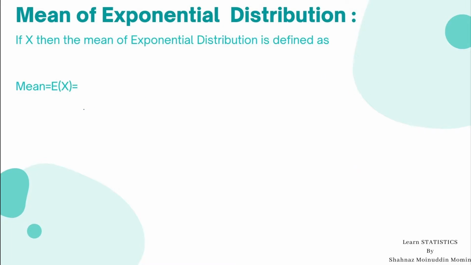Suppose x is a continuous random variable which follows an exponential distribution with parameter theta, then the mean of its distribution is defined as, we know that mean is obtained by expected value of x. Since x is a continuous random variable, it is integration minus infinity to infinity x f(x) dx.